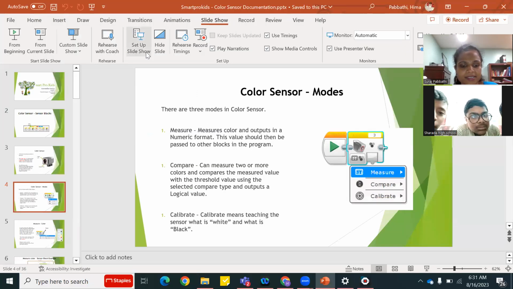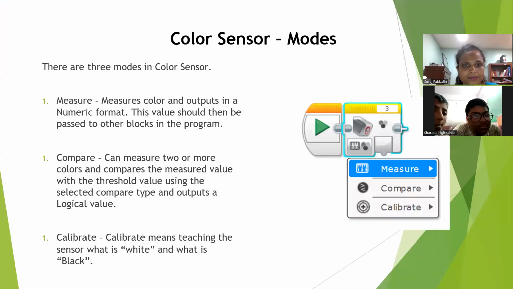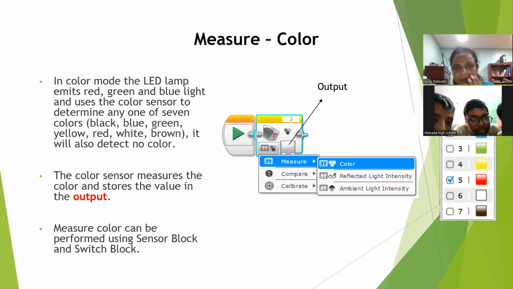Let me go to the next slide. Now coming back to the main measure color mode. This is the measure mode. In measure, again, we have three modes: color, reflected light intensity, and ambient light intensity, which I told you before. In color mode, the LED lamp emits red, green and blue light and uses the color sensor to determine any of the 7 colors.